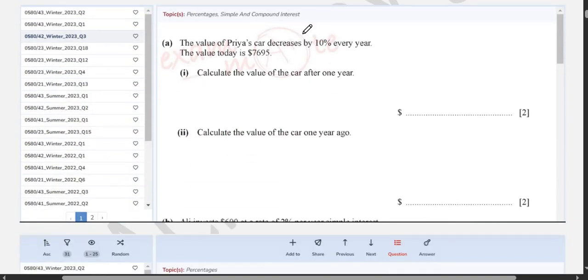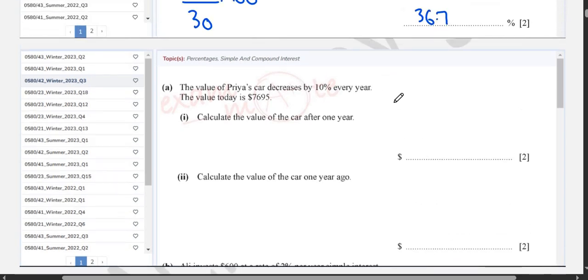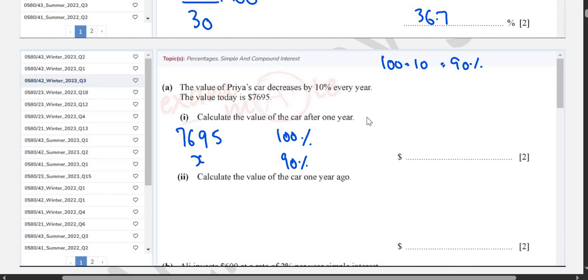It says that the value of Priya's car decreases by 10% every year. The value today is 7695. Calculate the value of the car after 1 year. So look, when the value today is 7695, it means it's 100%. Value after 1 year is decreasing by 10. It means 100 minus 10, which means 90%. So after 1 year, the value of the car will be 90%. But what will the value of the car be in dollars? We don't know. We write X.